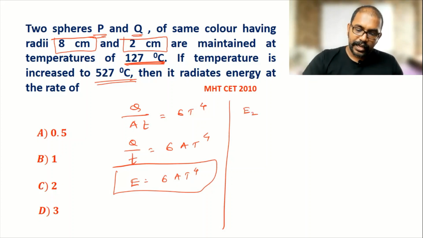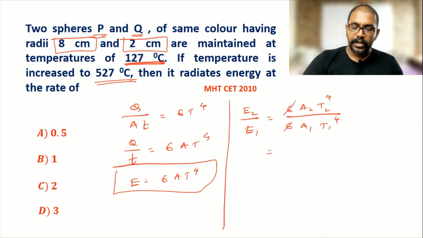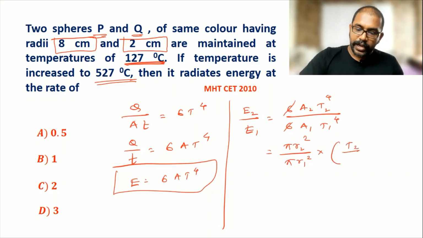So I can write E2 by E1 is equal to sigma A2 T2 raised to 4 divided by sigma A1 T1 raised to 4. This sigma gets cancelled. So A1 and A2 we can write in terms of radius. So pi R2 square over pi R1 square multiplied by T2 by T1 raised to 4. Now this pi gets cancelled, R2 by R1.